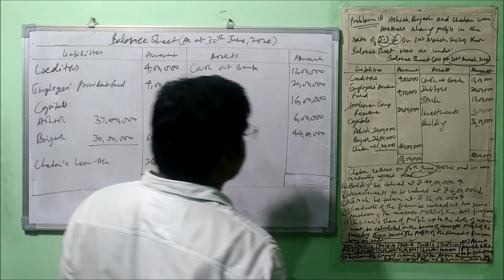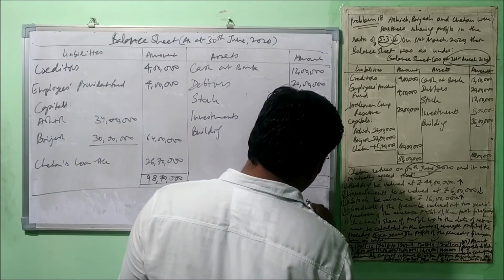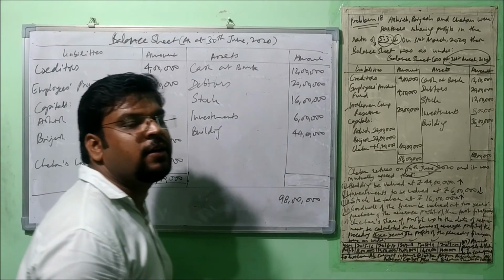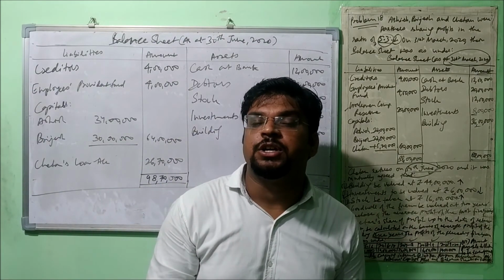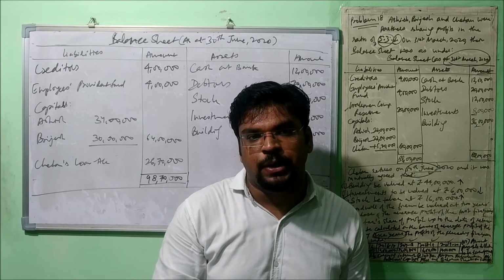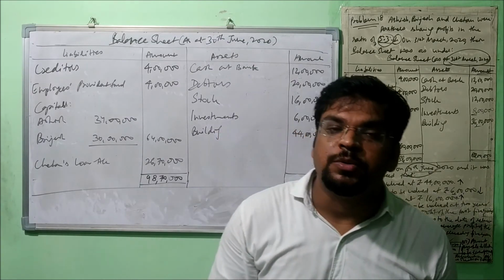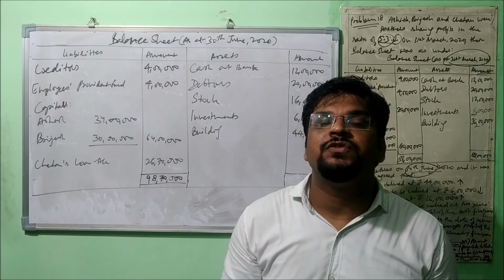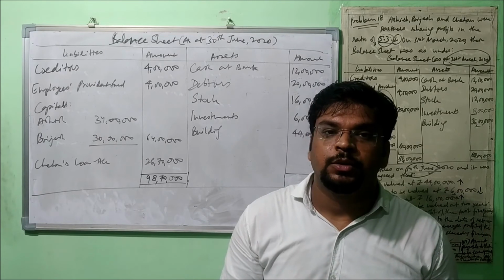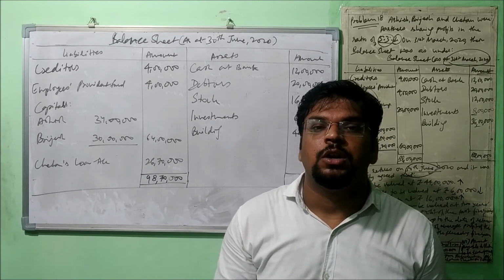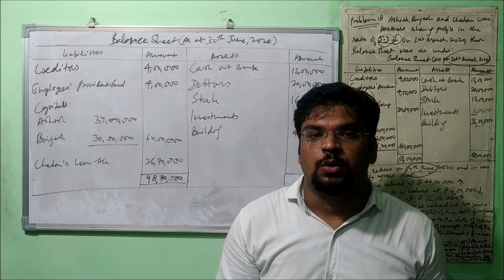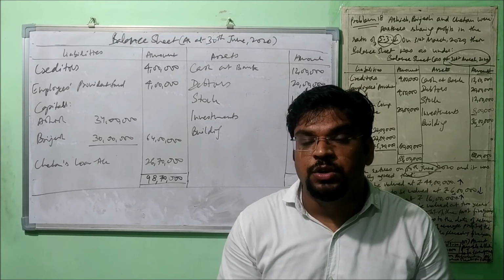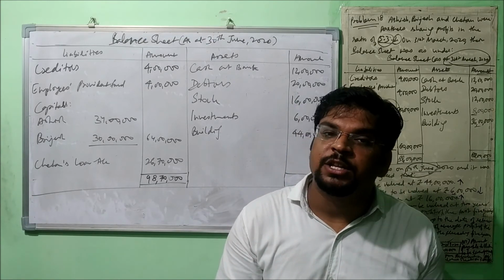Okay, let's make the total of this side. It comes out to only 98 lakh. Means the difference of 70,000. The same 70,000 that we have given to the retiring partner as his share of profit. Try and understand this concept. Okay, this 70,000 has been given to him, but right now we have not calculated the profit. If we have transferred some amount to any partner, fine, because we have passed the entry: Profit and Loss Suspense Account debit to Chetan's capital account, right? Okay, now this profit and loss suspense account we need to recover.